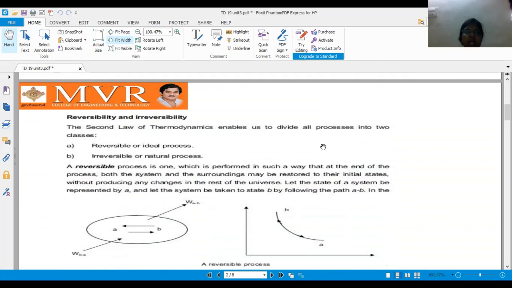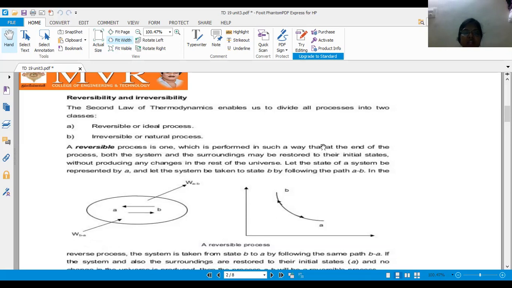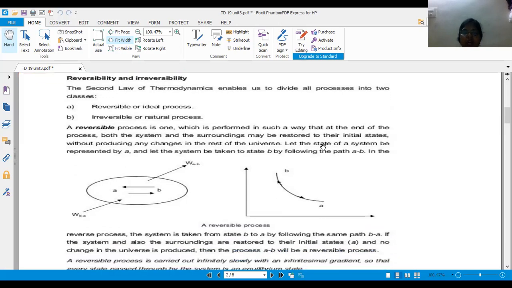In the second law of thermodynamics, it enables us to divide all processes into two classes. One is the reversible or ideal process, and the second one is the irreversible or natural process. A reversible process is one which is performed in such a way that at the end of the process both the system and surroundings may be restored to their initial states without producing any changes in the rest of the universe. Let the state of a system be represented by A, and let the system be taken to state B by following the path A to B.